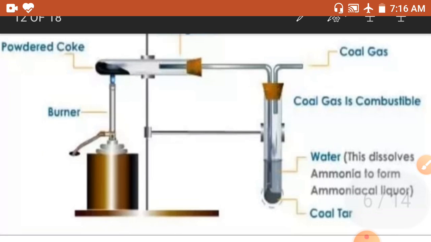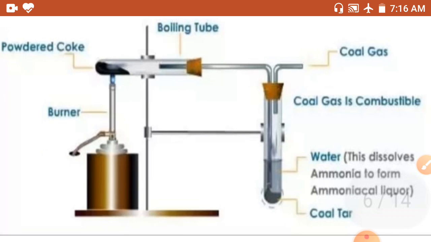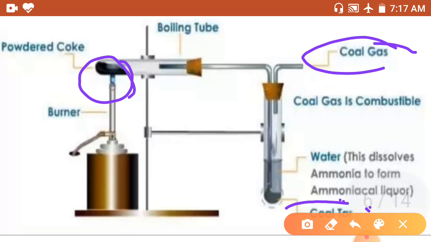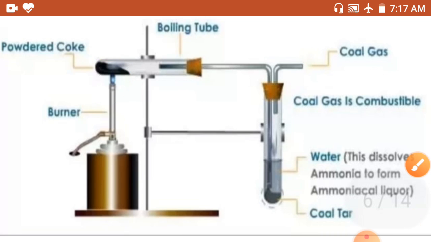Okay, we can get coke also, coal gas, and here we can get coal tar. Okay, so we get different things in destructive distillation. And you can see in the picture there is one burner. We can see what we need for doing destructive distillation.